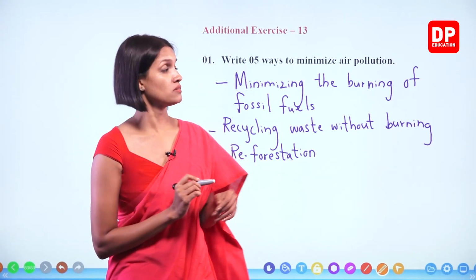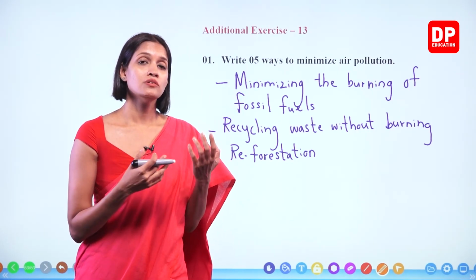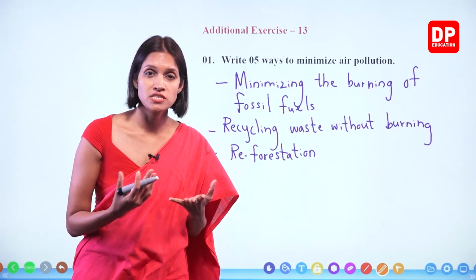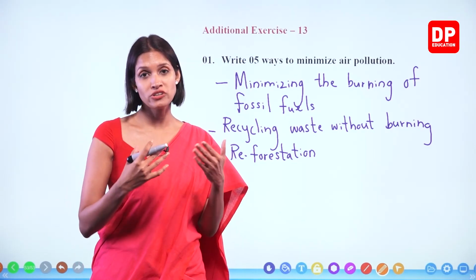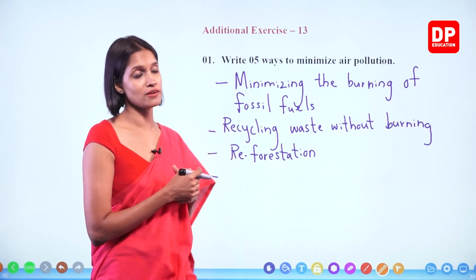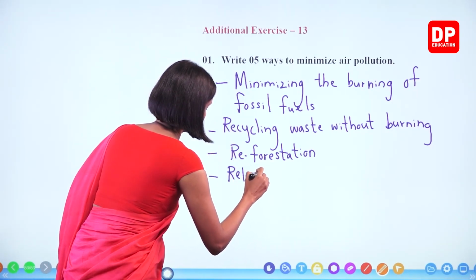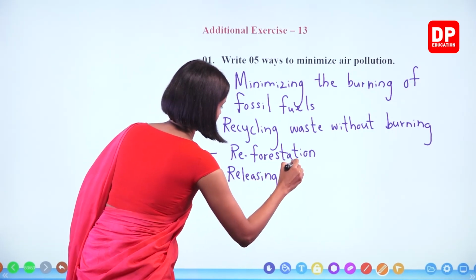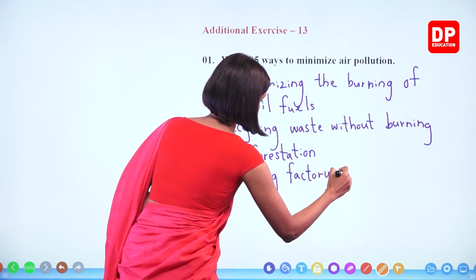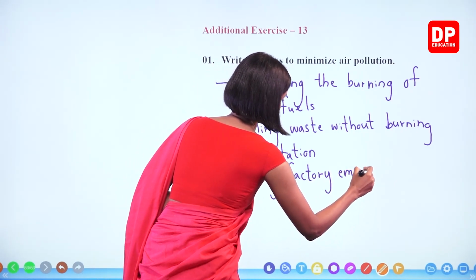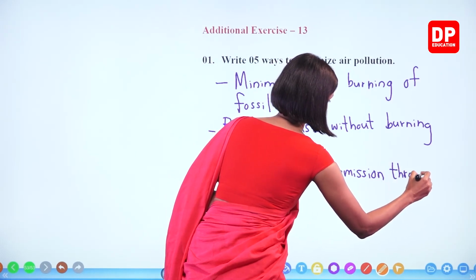What else, children? What are the other ways of reducing air pollution? Due to factory emissions, we can send these factory emissions through filters without directly releasing them to the environment, right? Releasing factory emission through filters.